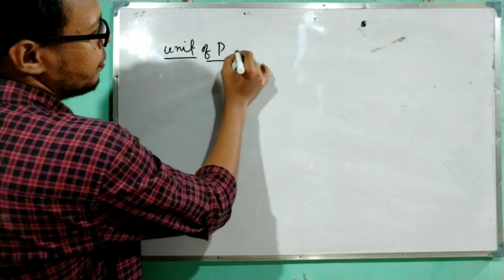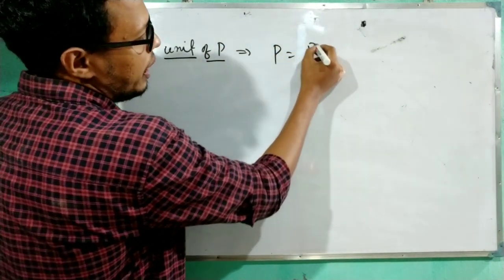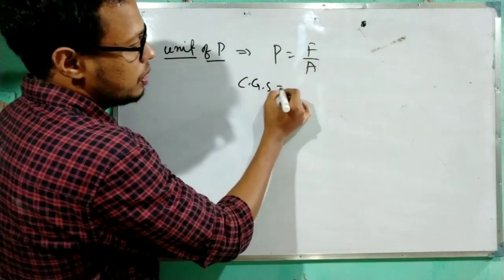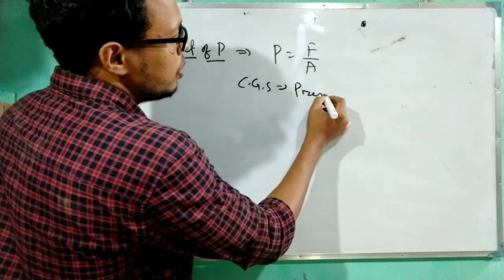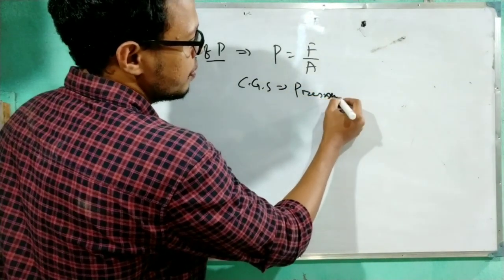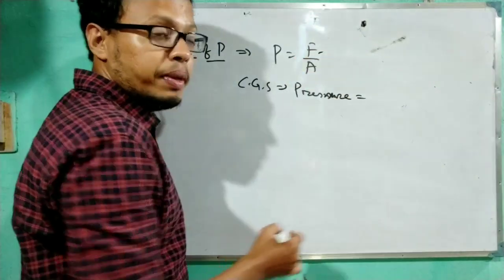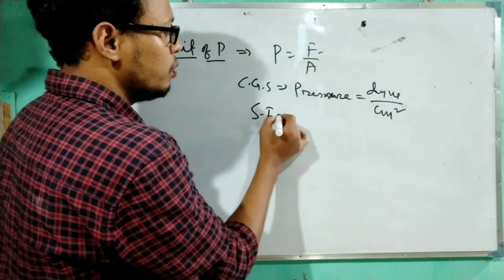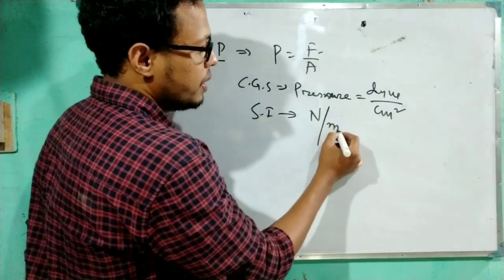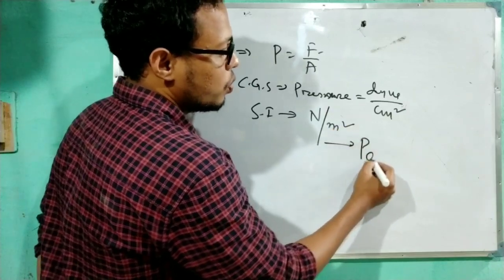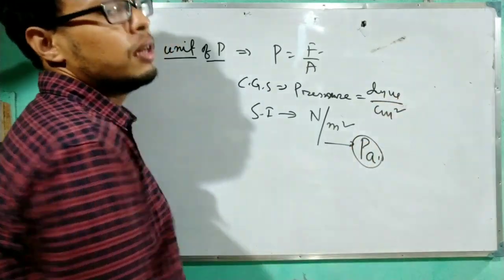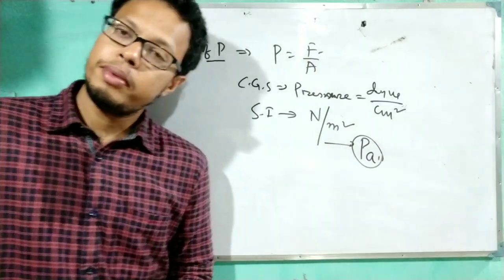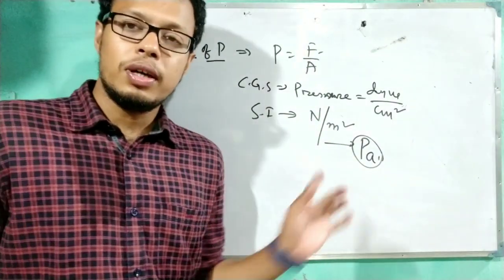Unit of P. See, P equals F by A. So here first the CGS unit. CGS unit of pressure, we can say, force means this is dyne per centimeter square, and the SI unit will be Newton per meter square, and this Newton per meter square is also called the Pascal, which is written as Pa. Okay, remember this one. You can write the SI unit of pressure is Newton per meter square, or the Pascal also you can write. Both are correct.